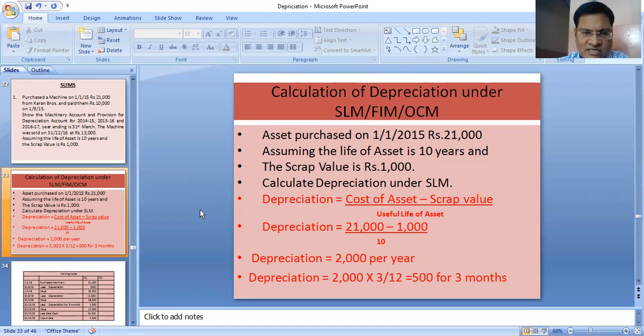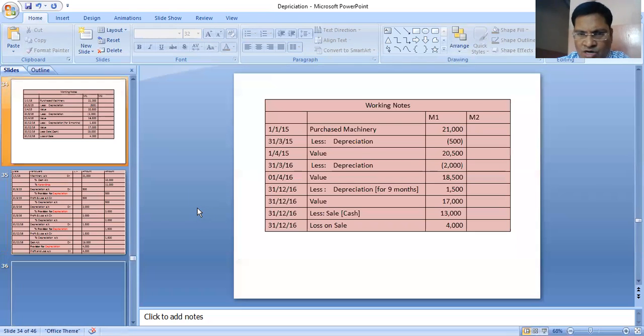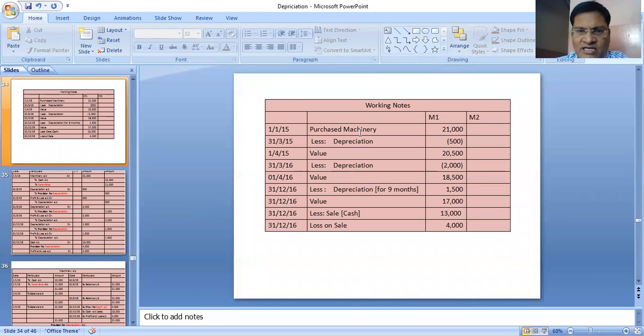This is our workings. Let's do some more workings in the table format. We have purchased the machine for 21,000, less depreciation 500. Value on 1/4/2015 is 20,500. Again, depreciation for the entire year 2000 till 31st March 2016. The value became 18,500. You sold the machinery on 31st December 2016. That means 9 months more. In 9 months, the depreciation comes to 1,500.